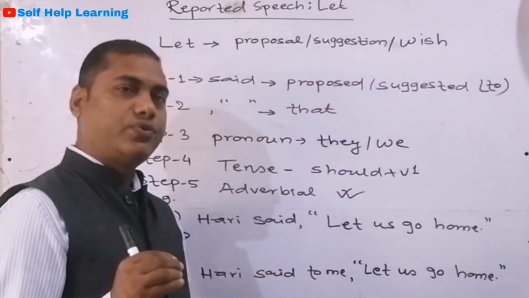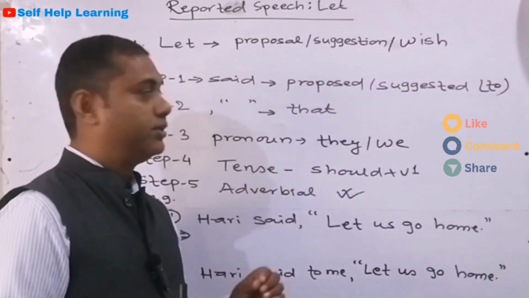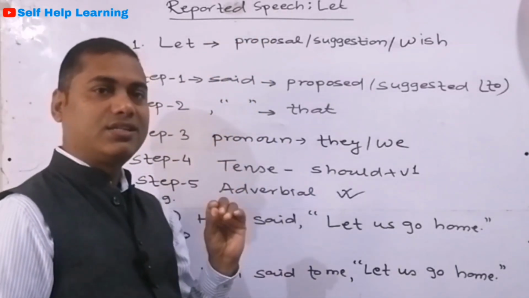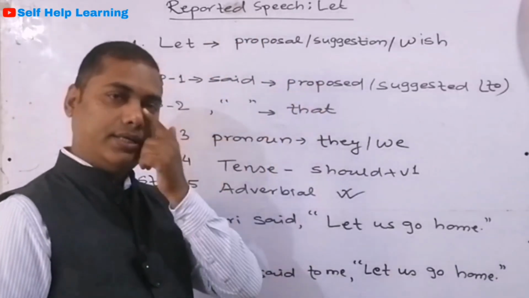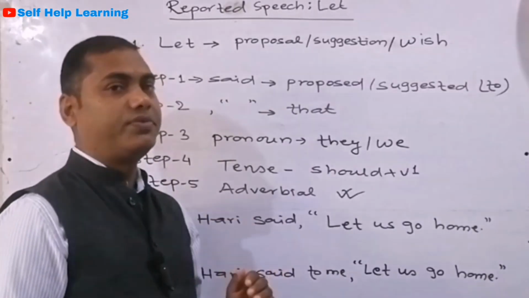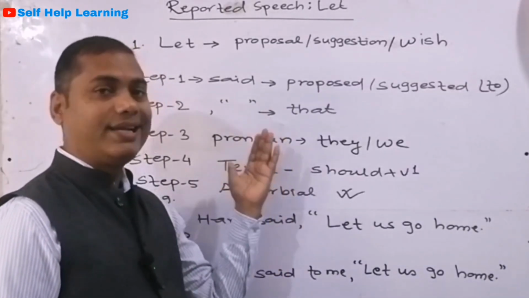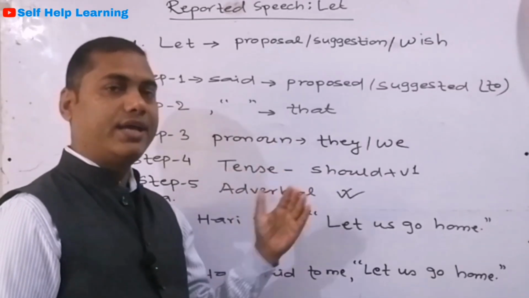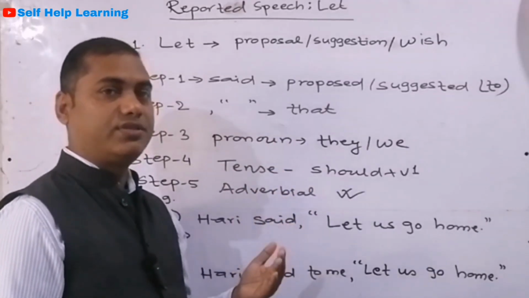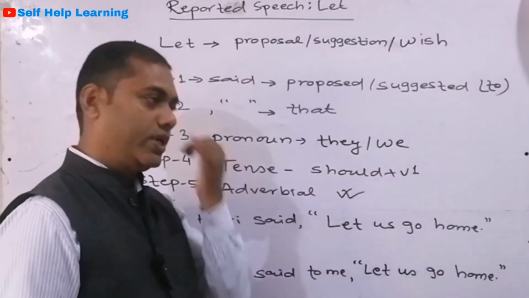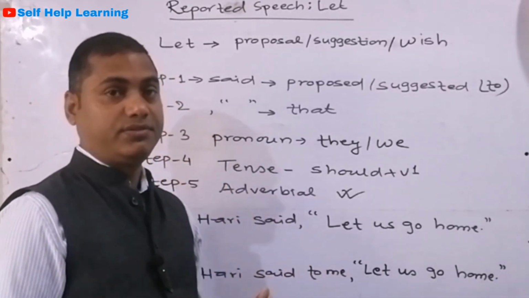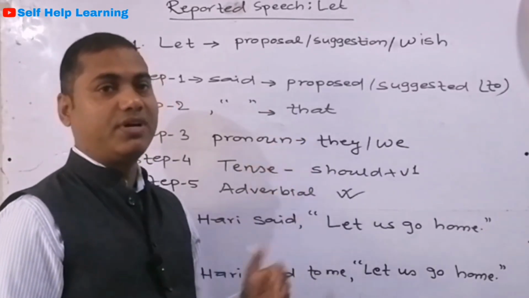In this video, we are going to talk about reported speech of sentences having let, that is to say, let imperative. This is very much confusing. When let is used in direct speech, we have to change it very carefully. And there are four different meanings that let may give us.